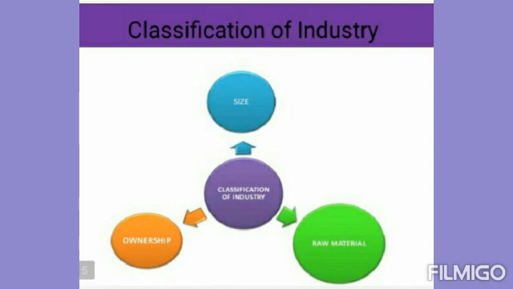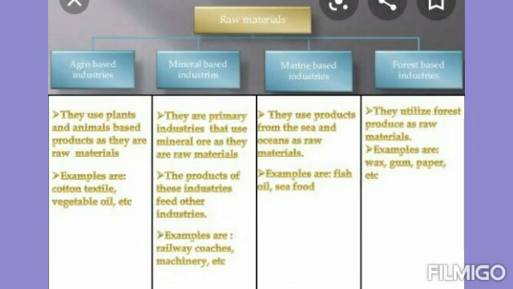Do you know about the classification of industry? The classification of industry can be on the basis of three things: the raw material, size and ownership. Now we can see about the industries on the basis of raw materials. Do you know about the raw materials? Yes, there are different raw materials we need for each and every finished product.